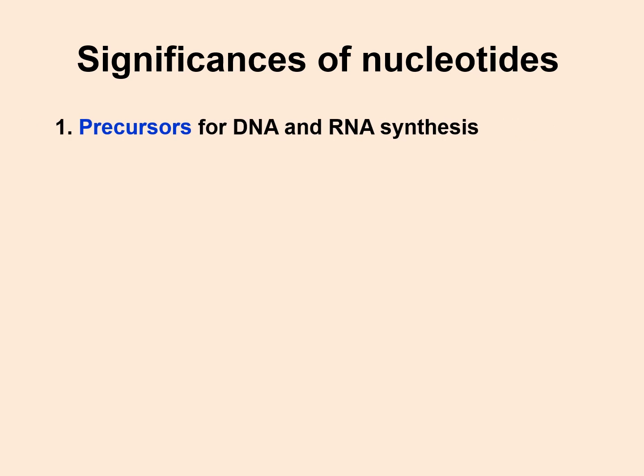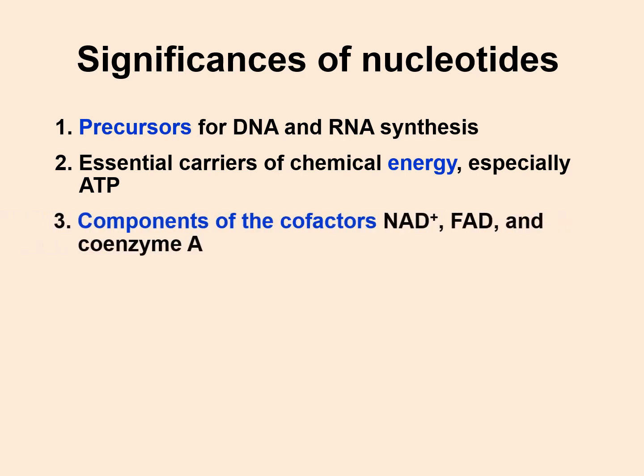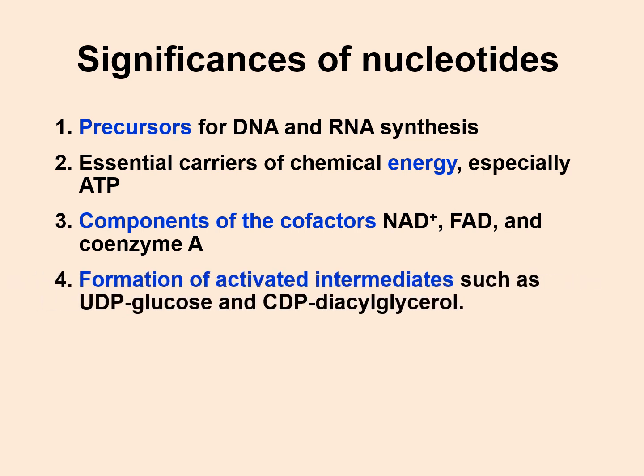So what are the important functions that the nucleotides do? The nucleotides essentially are precursors for DNA and RNA synthesis. That is the most important function that we know. Apart from these, they also act as carriers of chemical energy, especially in the form of ATP, and they can also act as components of cofactors like NAD, FAD and coenzyme A. They also form activated intermediates such as UDP glucose and CDP diacylglycerol.